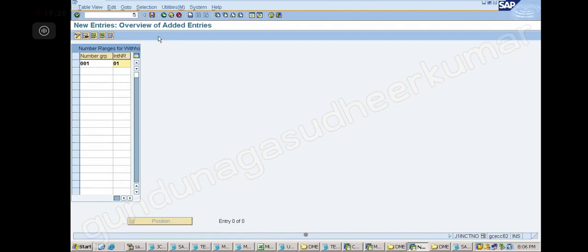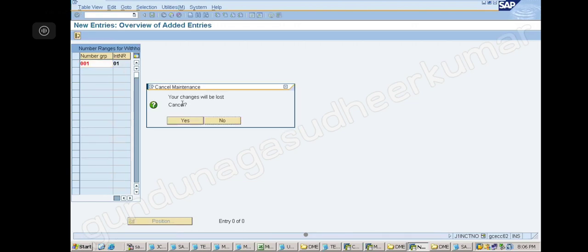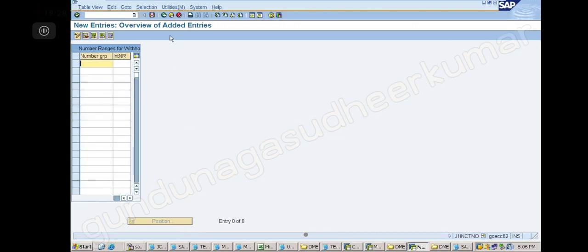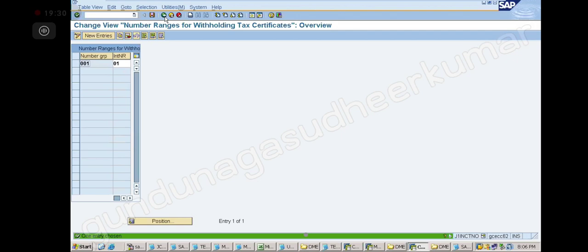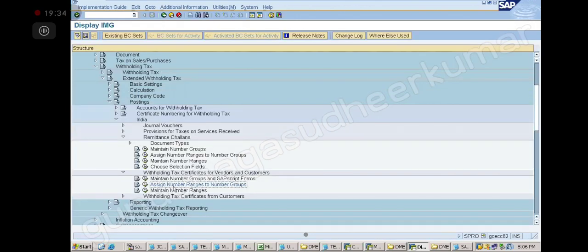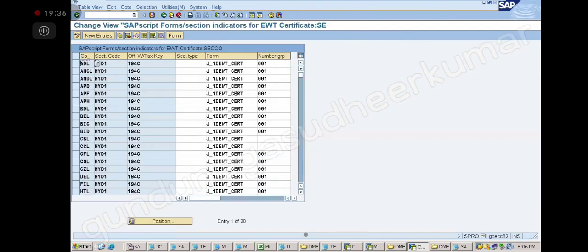Sir, it's difficult to generate the 001 group. Any number, whatever number you give here, the same number you can give. Okay, sir. Correct? Okay, sir.